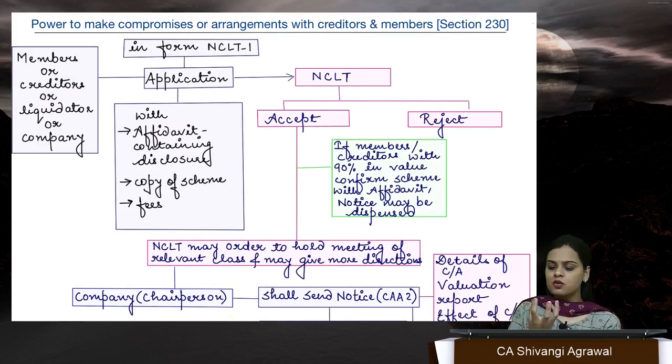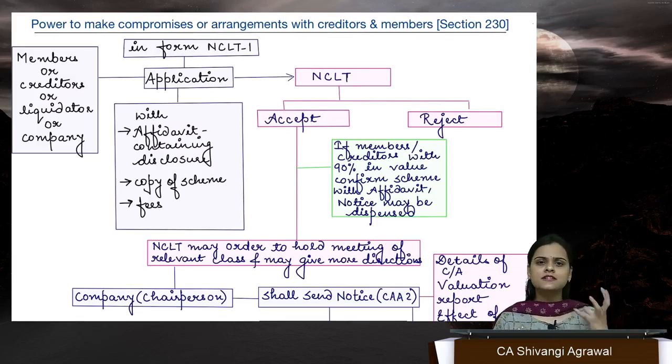Maybe the company is not in a very good financial state, and so the creditors are sacrificing some portion of their debt, or maybe some interest portion or something like that. So that is a scheme of compromise that's taking place. Arrangement is a kind of residuary term which includes every other thing which is not compromise or amalgamation. It could be some reconstruction of capital, alteration of capital, etc.